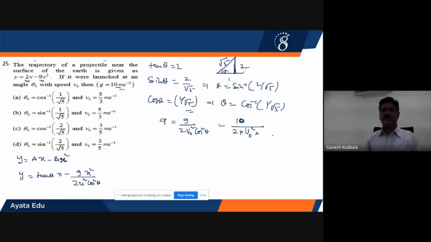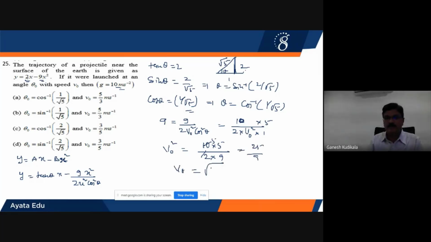What is cos theta, children? 1 by root 5. Therefore, on squaring, I'll get 1 by 5. So left hand side, right hand side, both will be equal, then we'll find V0. So V0 square will be equal to 10 into 5 divided by 2 into 9. 2 how many times, children? 5. So therefore 25 by 9. Therefore V0 will be equal to root of 25 by 9. On simplifying, I'll get 5 by 3. So V0 will be equal to 5 by 3.